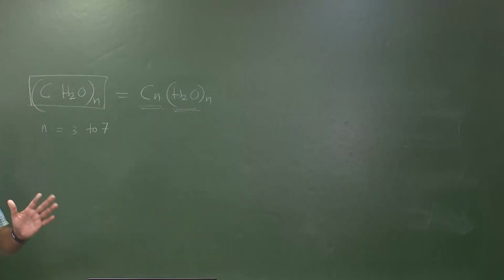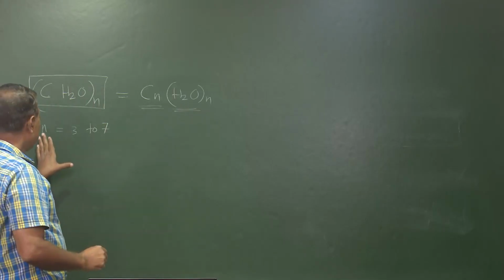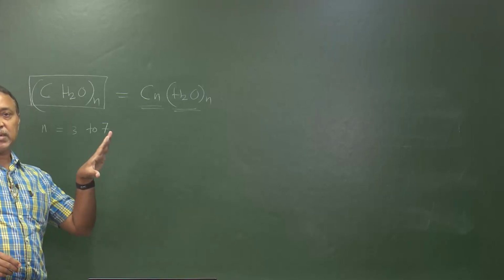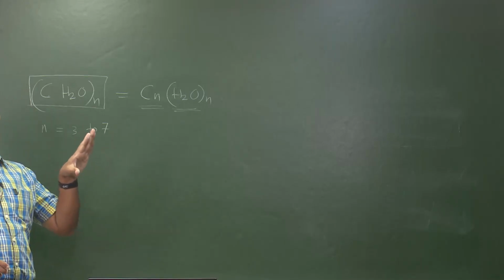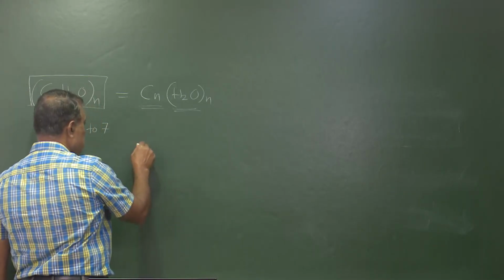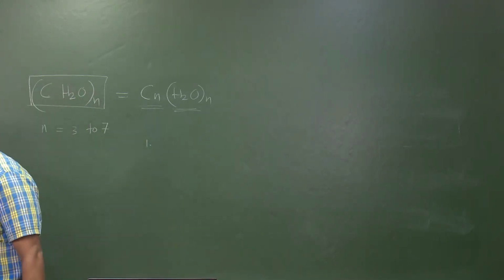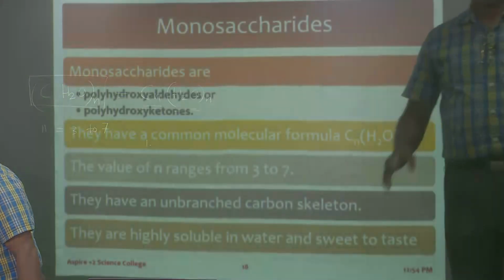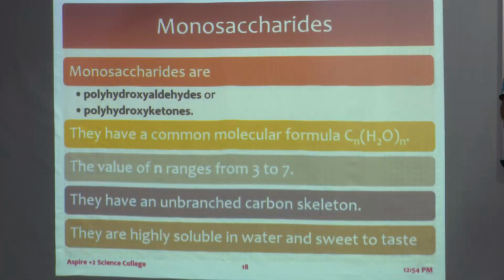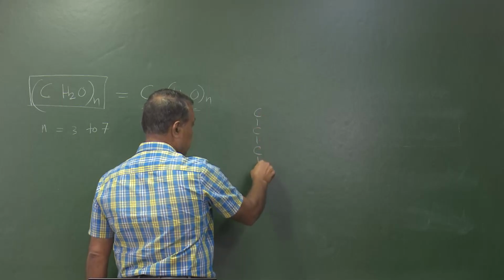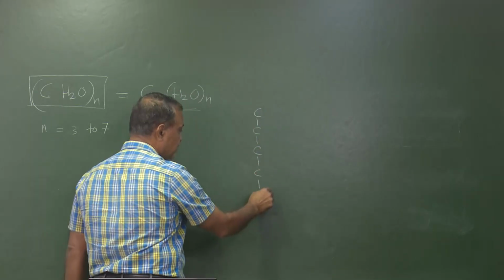This we must remember. Now, the value of n will range from 3 to 7. Now, it is an unbranched carbon skeleton. Whether there are 3 carbons or 7 carbons, there will be no branching at all. It will be like this, C, like this.